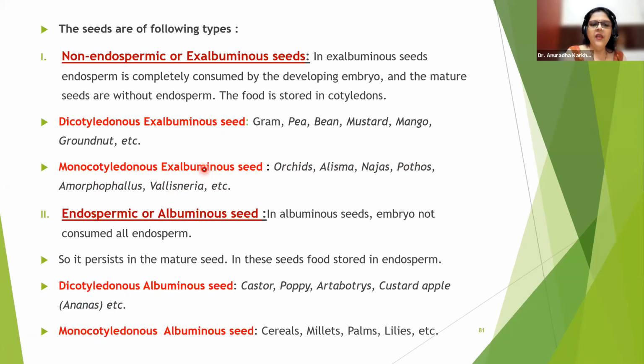That's okay. Second is endospermic or albuminous seeds. In albuminous seeds, the embryo does not consume the endosperm entirely, so it persists in the mature seeds. In these seeds, food is stored in the form of endosperm. So the maize that we eat, corn, the steam corn, if you go to a movie, when you enter that particular premises, you will get the aroma of popcorn and steam corn. So those steam corns, how are they?